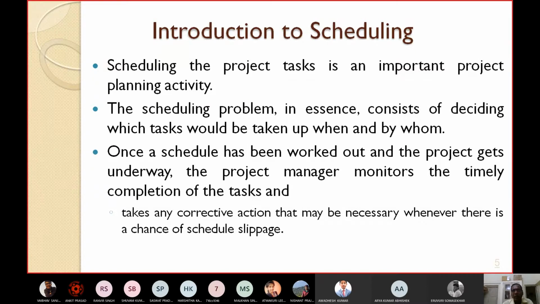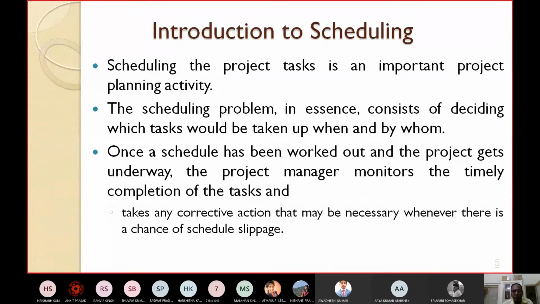Once a schedule has been worked out and the project gets underway, the project gets started, then the project manager monitors the timely completion of the tasks.